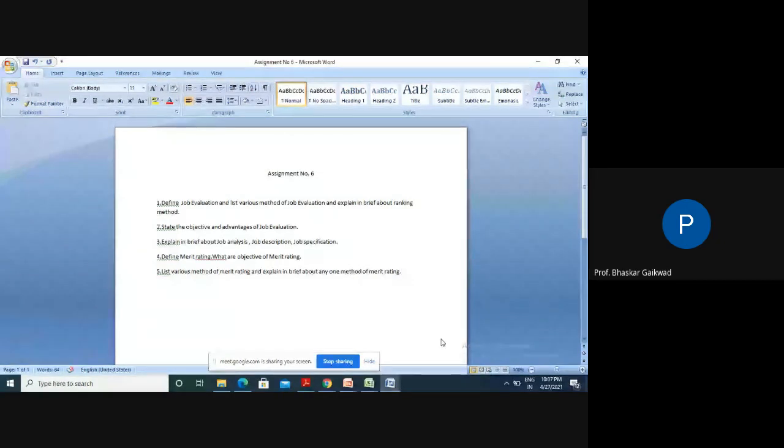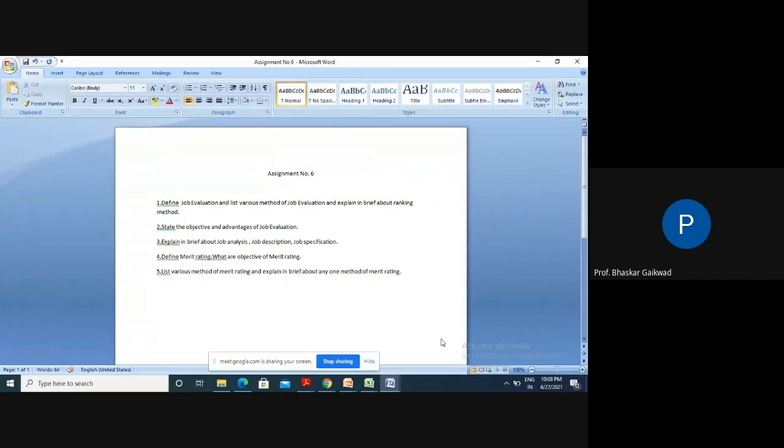I would like to give very specific answers within a few words. Objective, the same way structure, and advantages: it avoids problems in the industry due to confusion, and increases morale, efficiency, performance, etc. These are the advantages.